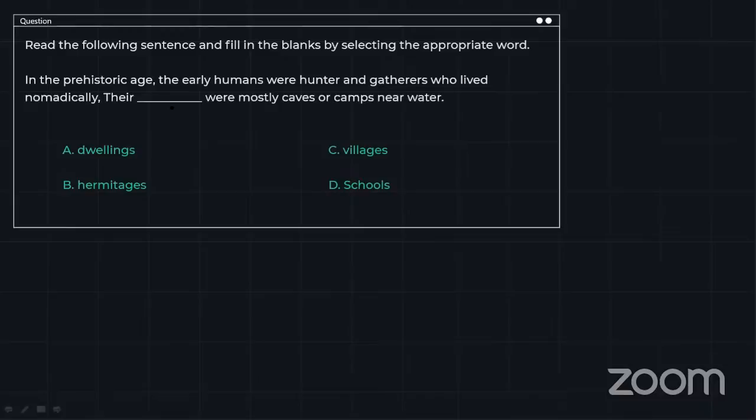Okay. Read the following sentence and fill in the blanks by selecting the appropriate word. Now, what you have to do is, as I told you, selecting words. This is the topic that you are going to attempt over here. So please go ahead, try to solve it. Until then, let me see some of the questions.